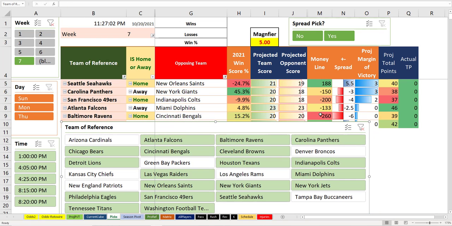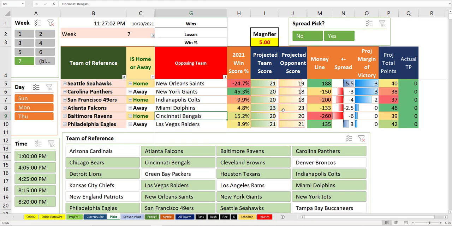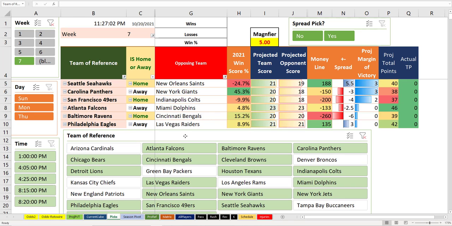Baltimore and Cincinnati, super close game. It says Baltimore is not worthy of this minus 260 and certainly not worthy of minus 6. Cincinnati makes close games, so this is once again one of those games at the bottom where it says take Cincinnati plus 6, or maybe an alternate line plus 7, just so that they can lose by anything less than a touchdown.